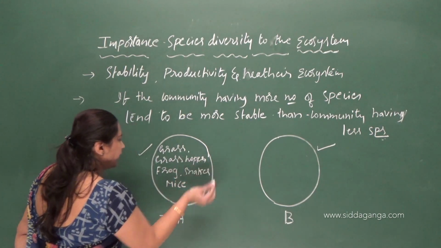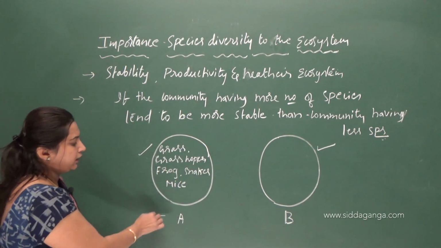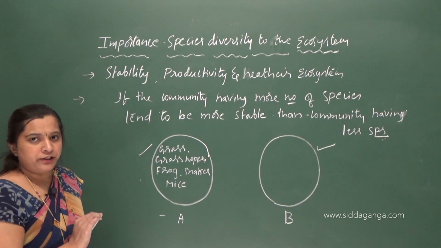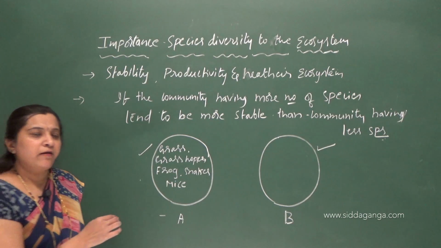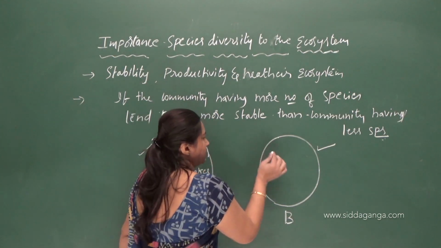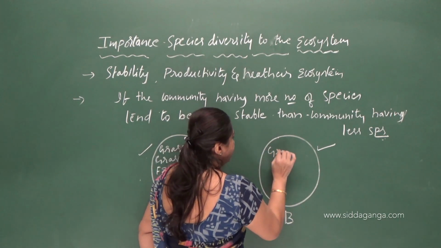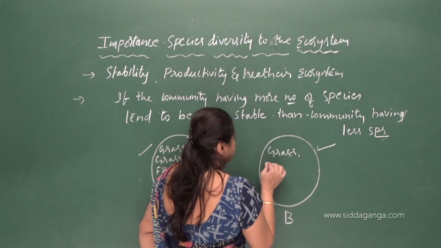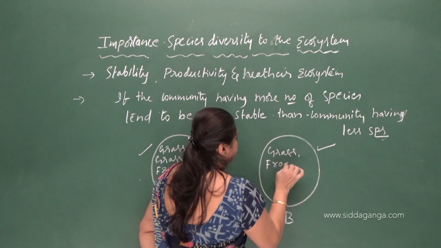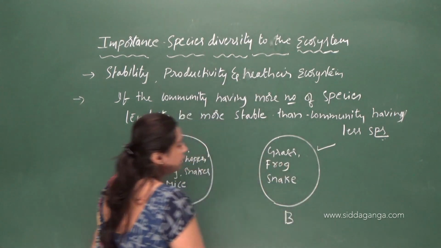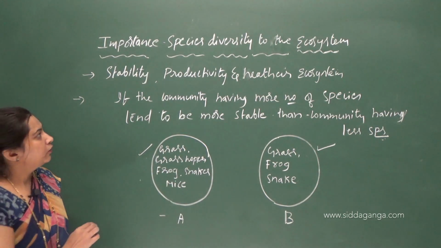Like that many more species are present in community A. But community B has fewer species. For example, we have grass, frog and a snake. So we have a limited number of species in community B.